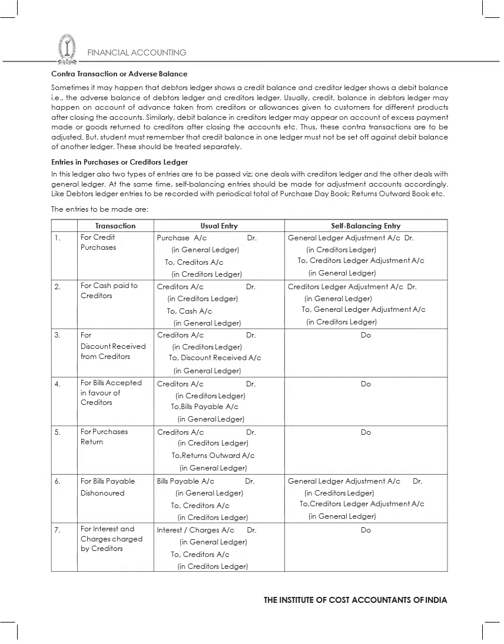Usually a credit balance in debtors ledger may happen on account of advance taken from the customers or allowances given to the customers for different products after closing the accounts. Similarly, debit balances in creditors ledger may appear on account of excess payment made or goods returned to the creditors after closing the accounts.